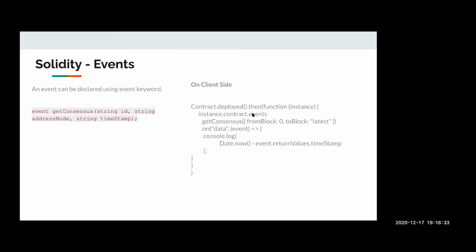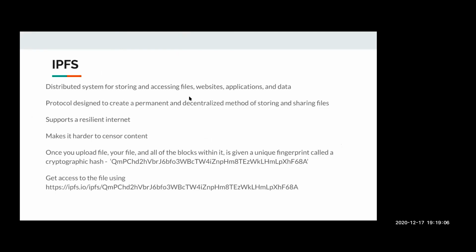On the client side, we handle it through the smart contract name and that particular event, and the operation we want to achieve once that event is received on the client side. So here I can have any logic to show a notification to the user in case the processing on the blockchain is successful, or I can show an error message in case there is some error while processing the transaction. So let's look at the IPFS part.